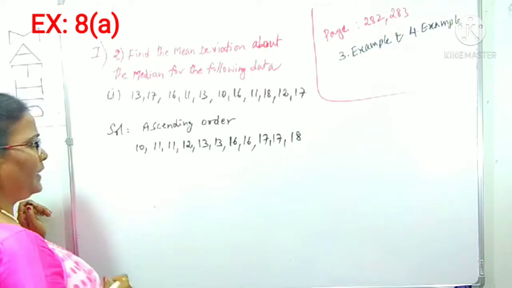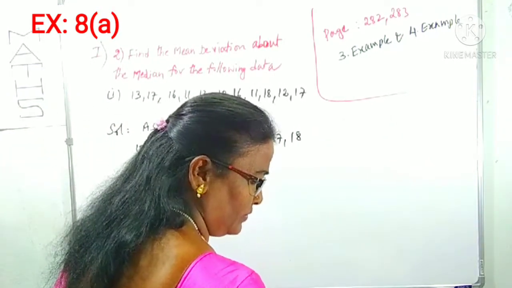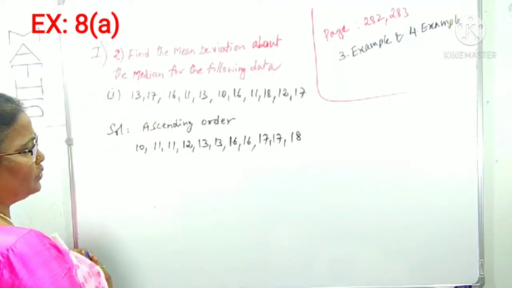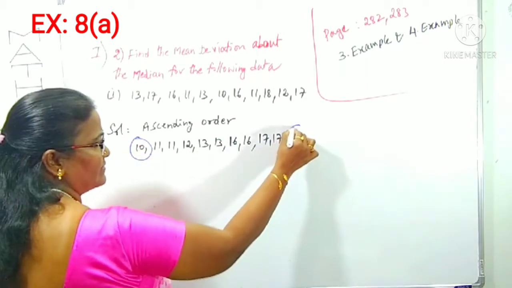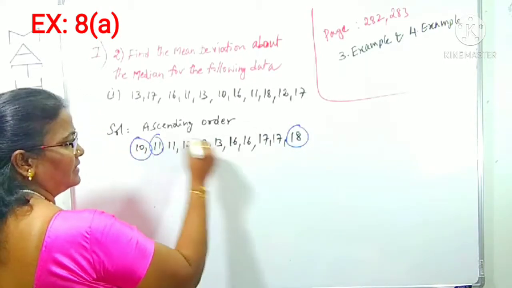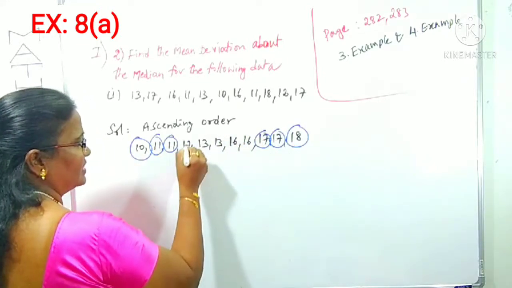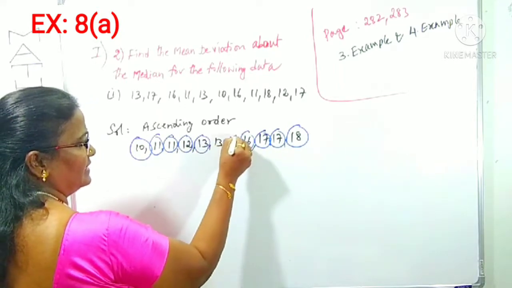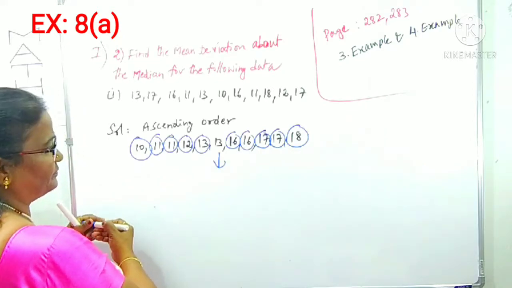Among them, 11 observations are there, an odd number of observations. What you can do? For the median, only one number is left over. You can close this one, 10, and the last one, 17; 11 and one more 17; 12 and this 16; here 13 and 16, closed. Now only one is left over. This is its median.